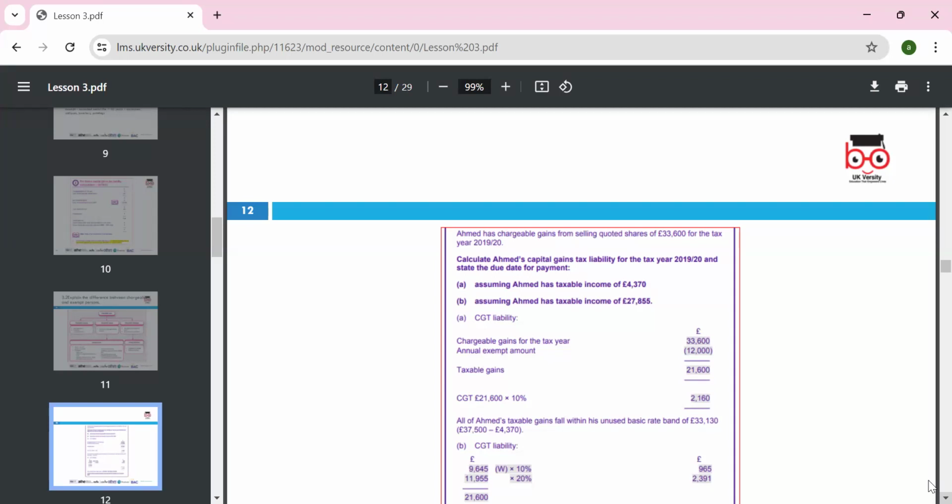All the amount of taxable gain falls within the unused basic rate band, 33,130. So less 430, 70. So that will be 33,100.